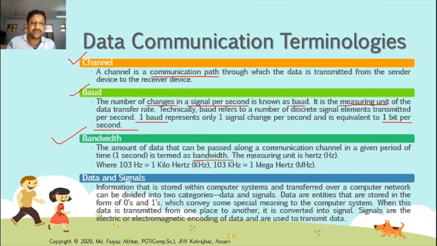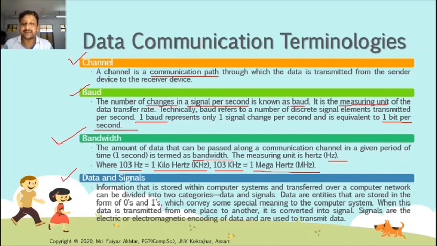The measuring unit is hertz, where 10^3 hertz equals 1 kilohertz, and 10^3 kilohertz equals 1 megahertz. Understood? Here the measurement system is different.